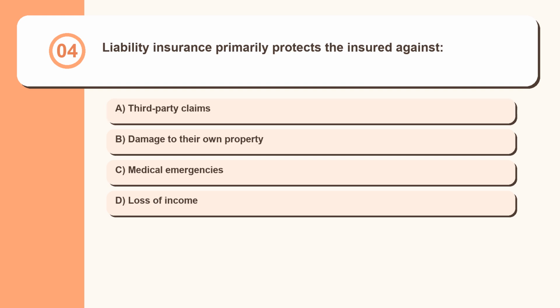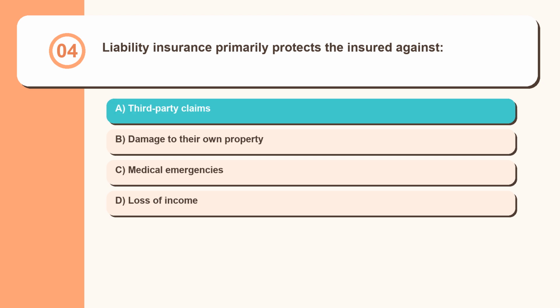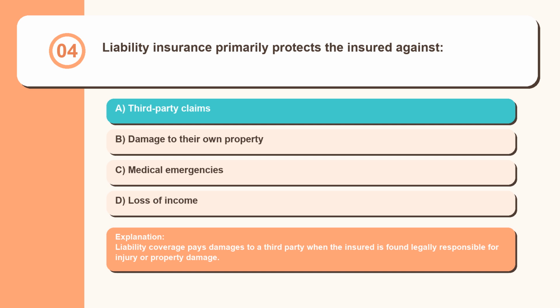Question 4. Liability insurance primarily protects the insured against third-party claims, damage to their own property, medical emergencies, loss of income. Liability coverage pays damages to a third party when the insured is found legally responsible for injury or property damage.